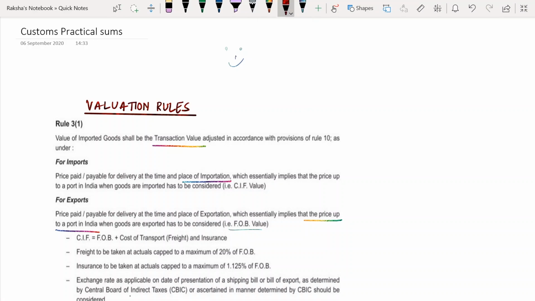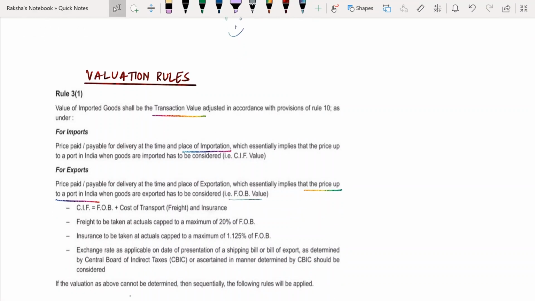So let me tell you first that I have taken screenshots from your textbook only, so that you will not have to get accustomed to any new material. You've already studied this material, and as you're already familiar with this, I've taken the same material.